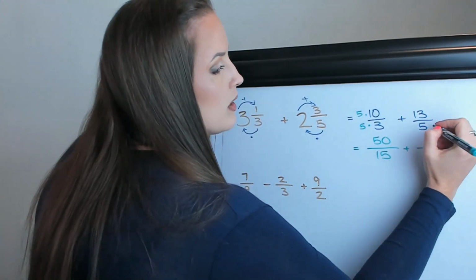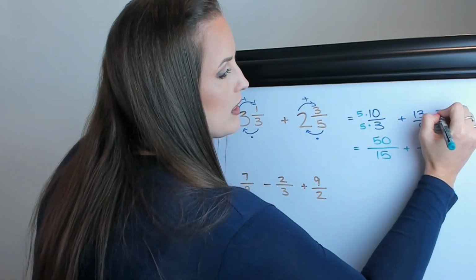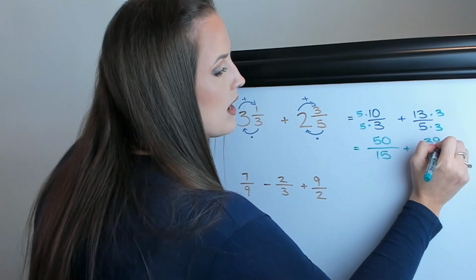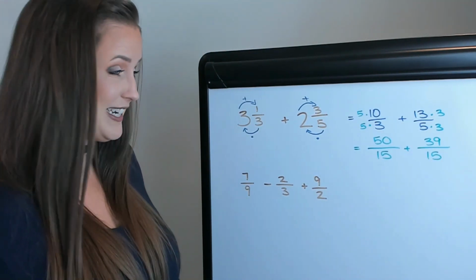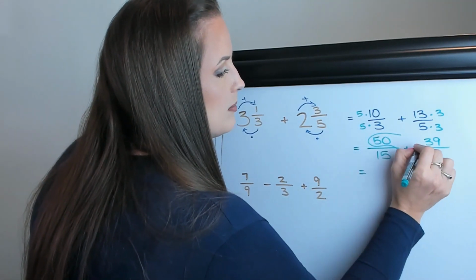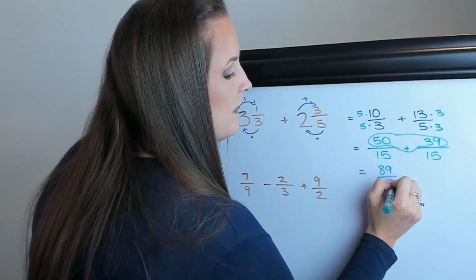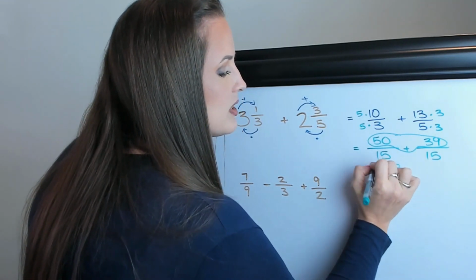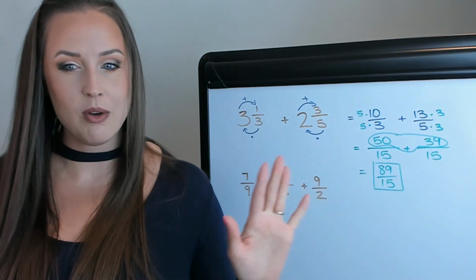So on this one, we need to times this by 3 to make it 15. Times this one by 3, so that's 39. So 50/15 plus 39/15 gives us our final solution of, adding the tops, 89/15. And that is fully reduced. There is nothing that you can divide both of those numbers by, so we can walk away.